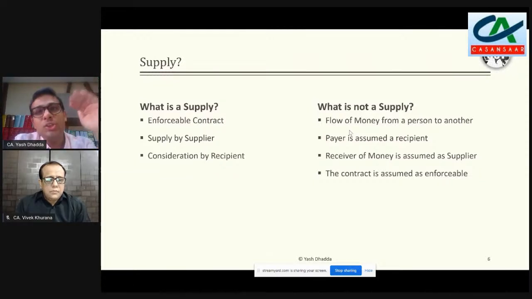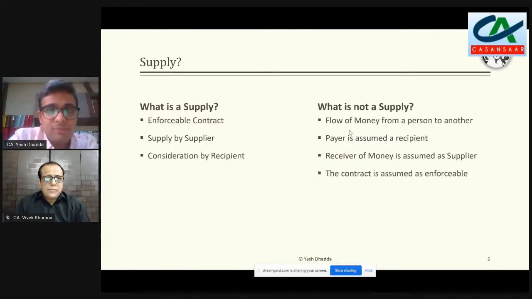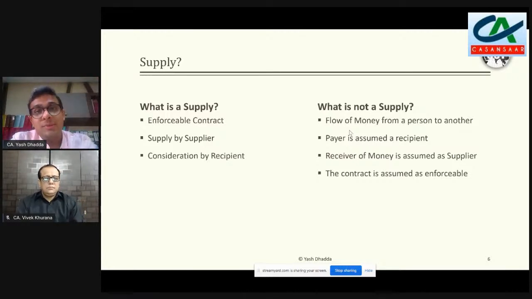And when we read the definition of supply, all of us understand and realize that the definition of supply clearly has all the ingredients to call it as to be covered by the provisions of the Indian Contract Act 1872 and to call it an enforceable contract. And once we say that there is an enforceable contract which has been envisaged in section 7.1a, that means there has to be a supply by a supplier and there has to be a payment of consideration by a recipient.